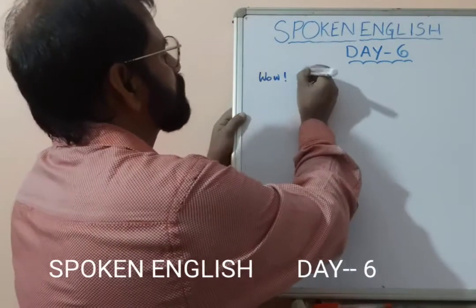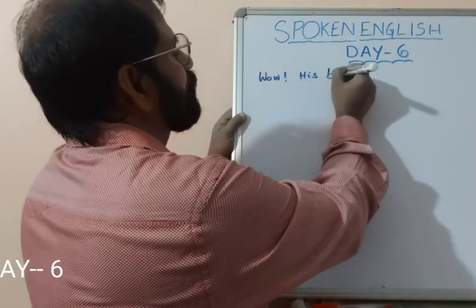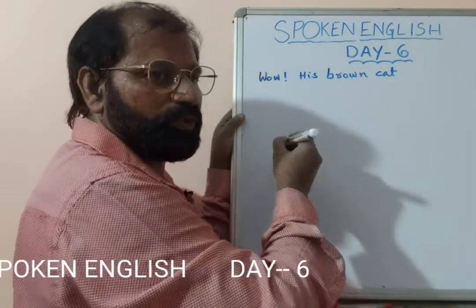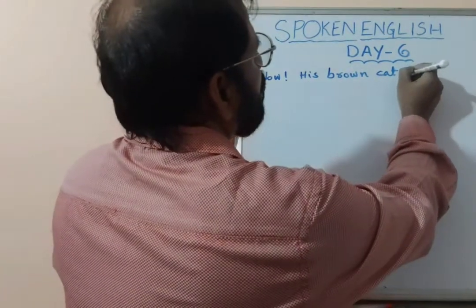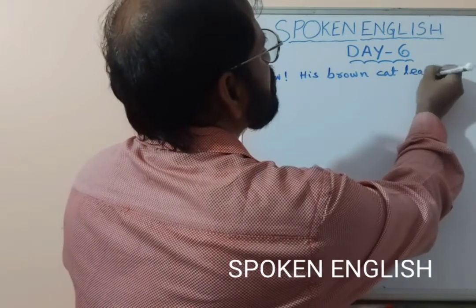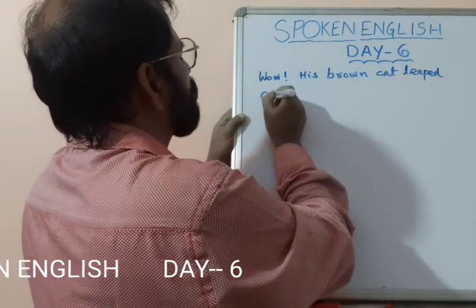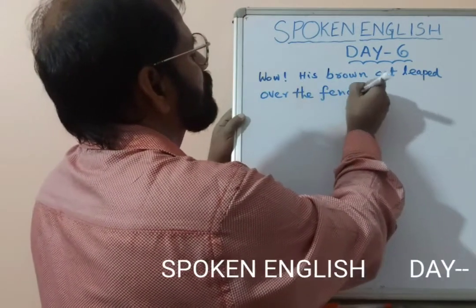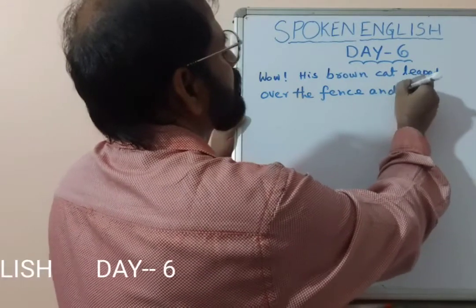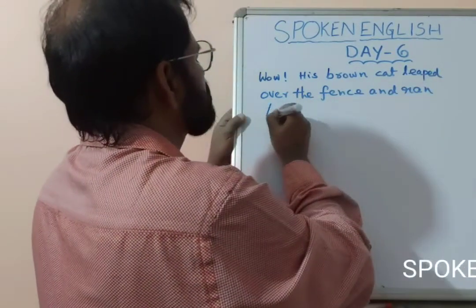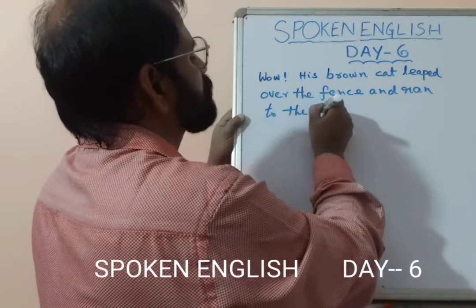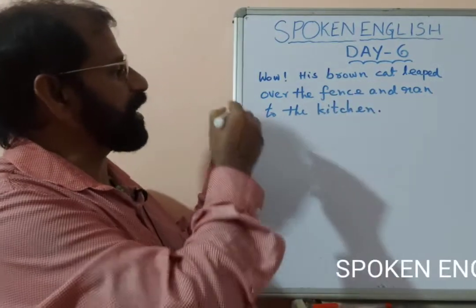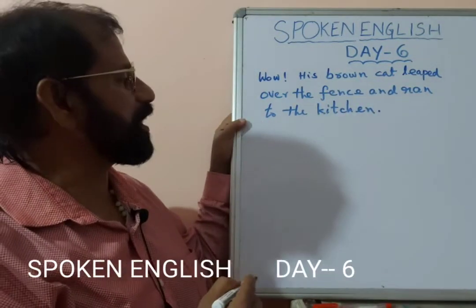Wow, his brown cat leaped over the fence and ran to the kitchen. There's a big sentence. Wow, his brown cat leaped over the fence and ran to the kitchen.